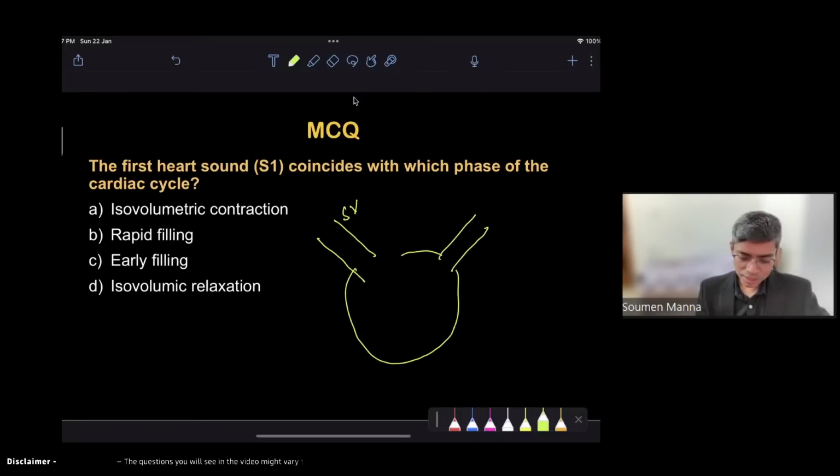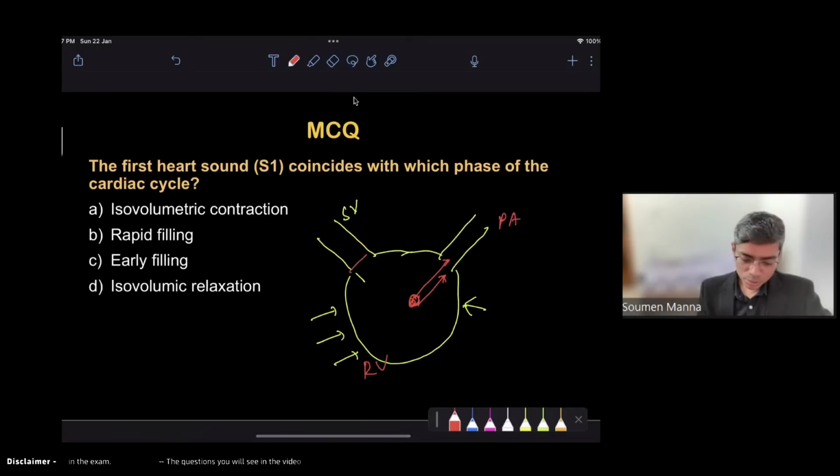Whenever the heart starts contraction, the main thing is that the heart is going to eject blood into the pulmonary artery. If I am thinking of the right ventricle, suppose, and I have to eject my blood into the pulmonary artery, what do you have to do?